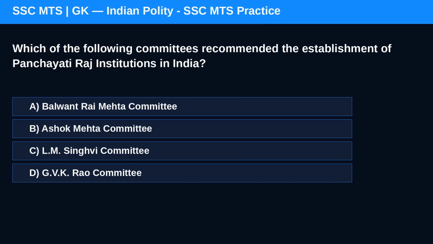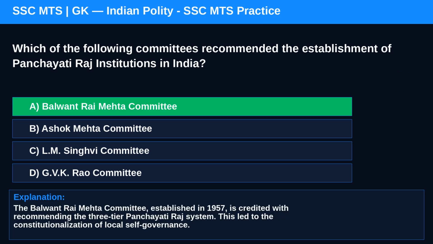Question 7. Which of the following committees recommended the establishment of Panchayati Raj institutions in India? Option A, Balwant Rai Mehta Committee. Option B, Ashok Mehta Committee. Correct answer is A. The Balwant Rai Mehta Committee, established in 1957, is credited with recommending the three-tier Panchayati Raj system. This led to the constitutionalization of local self-governance.